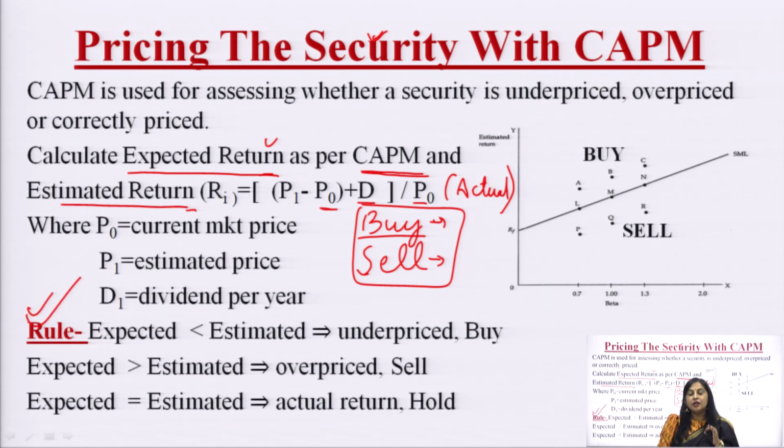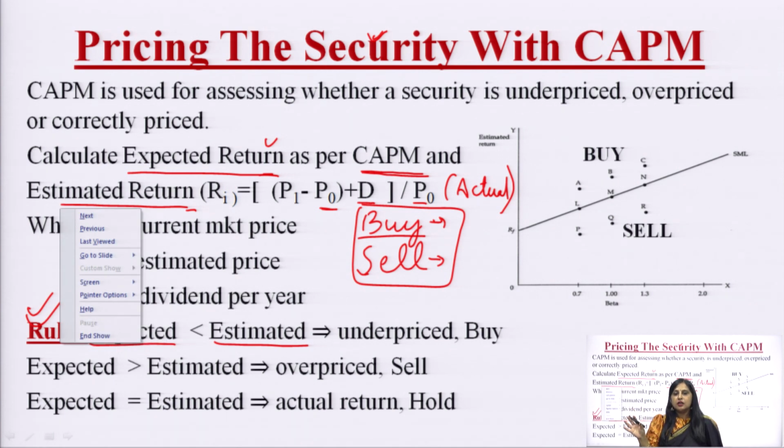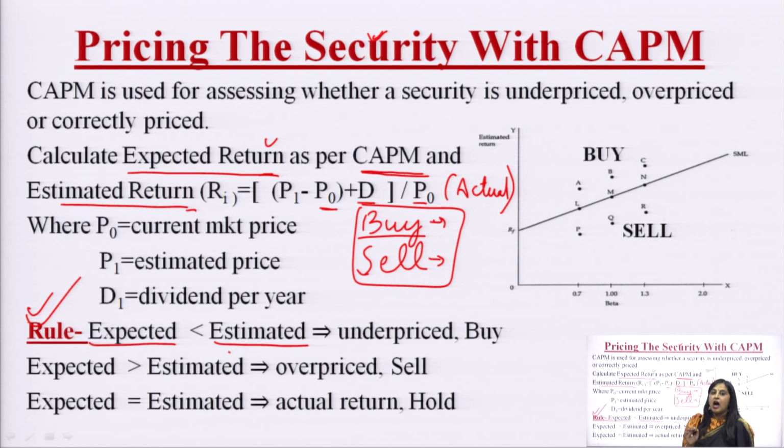In the exam we may have numericals and case studies on the basis of the CAPM model. So, what do we have to do? We have to compare the expected return with the estimated return. Expected means according to the CAPM model how much the return should be, and estimated means how much return has actually been provided by the security. And if we compare these two things, we will find out whether it is underpriced, overpriced, or correctly priced.